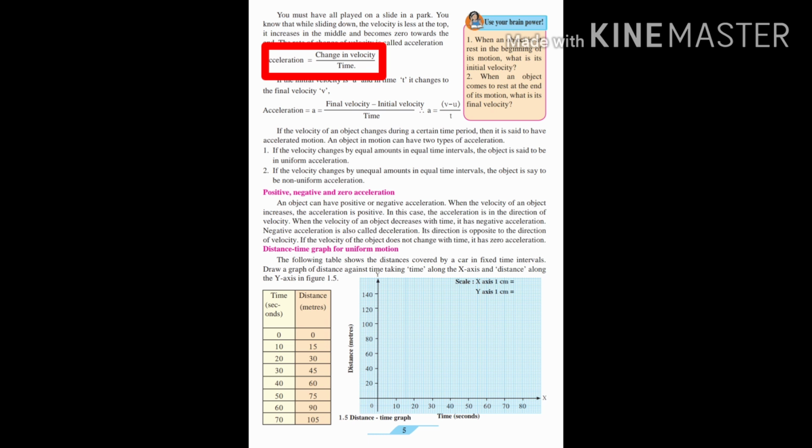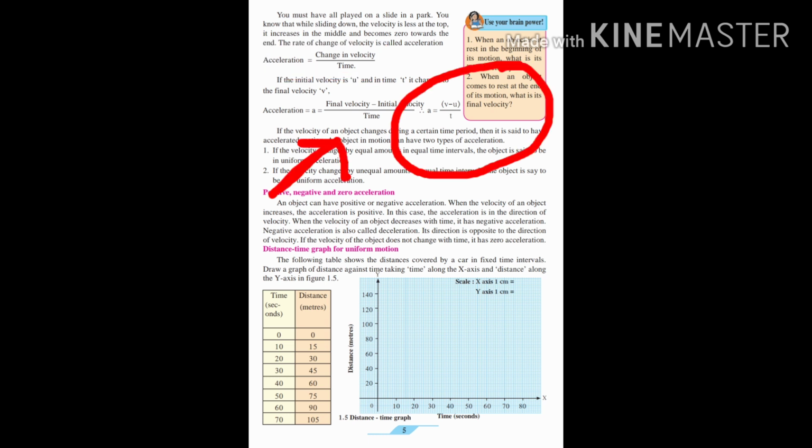Now, acceleration is calculated by final velocity minus initial velocity upon time, that is (v - u)/t. v is final velocity and u is initial velocity. If you subtract it and divide it by time, how much time it takes to cover that distance, that becomes the acceleration. Acceleration is also a vector quantity because it is related to velocity. That means direction will be there, so it is also a vector quantity.